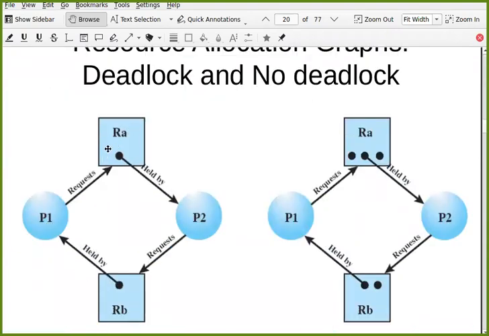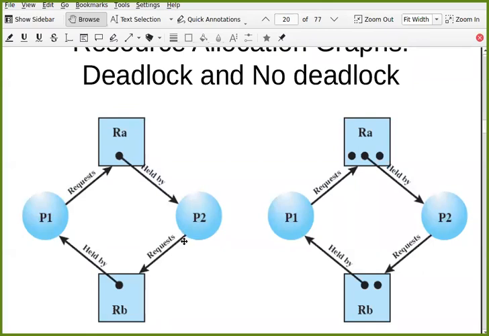So the simple example is this. P1 is requesting resource RA, but there is only one instance of RA, which is already held by P2. P2 requires one resource of RB, which is already held by P1. This is circular wait. P1 is waiting for RA which is held by P2, and P2 is waiting for RB which is held by P1. So this is circular wait.